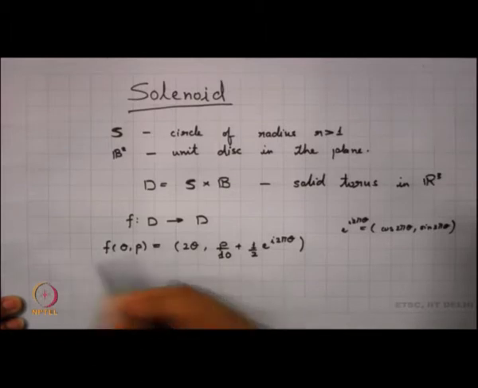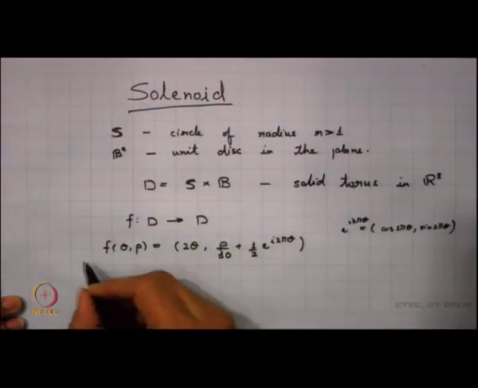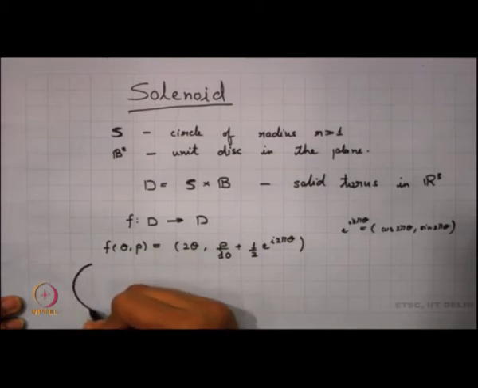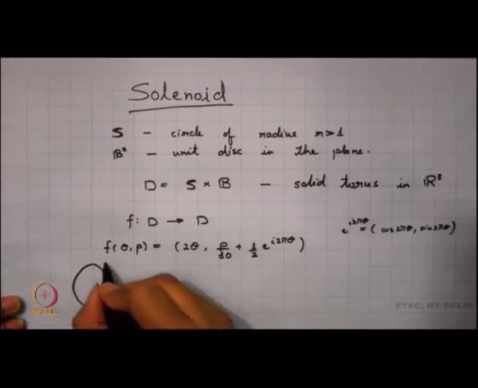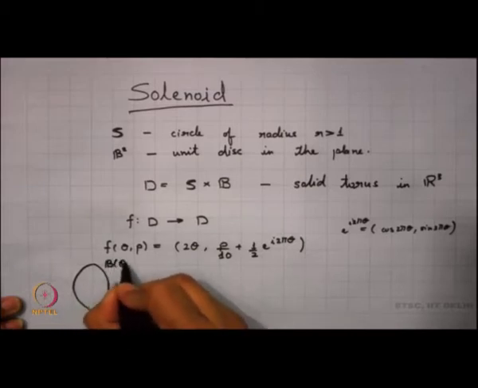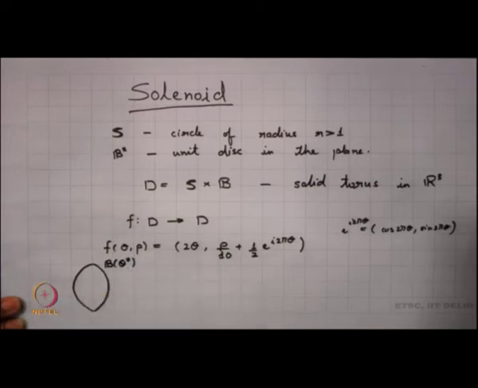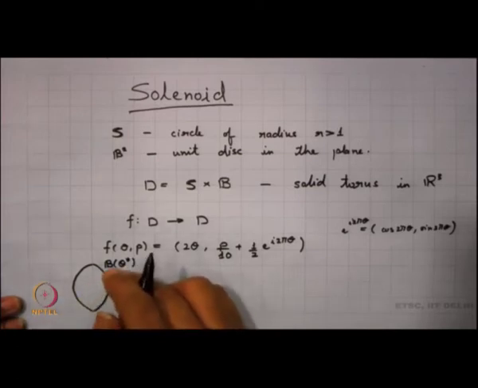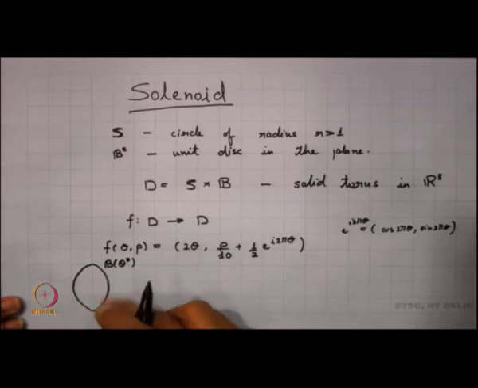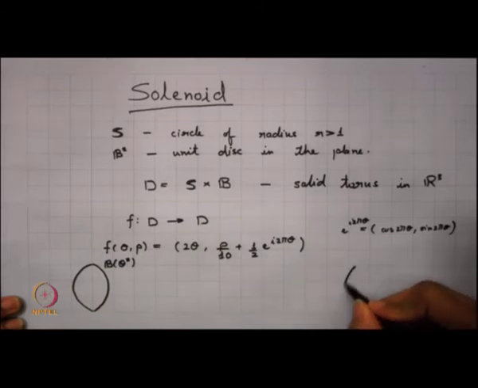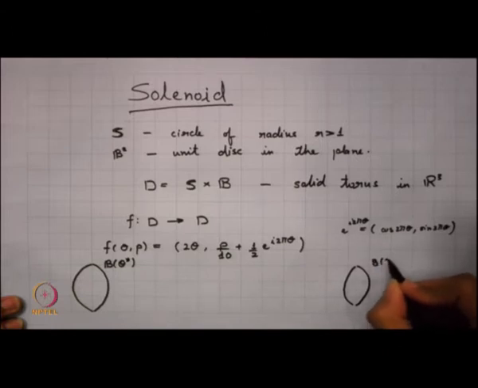Supposing now this is a solid torus, right. I am just taking a cross section here. What happens to the cross section? Supposing this cross section is B theta star, right. So, at the point theta equal to theta star, I am looking into this cross section. Now, I already know that any point over here, theta star is mapped to twice theta star, right. So, this cross section would be mapped to something which I can denote as B twice theta star.